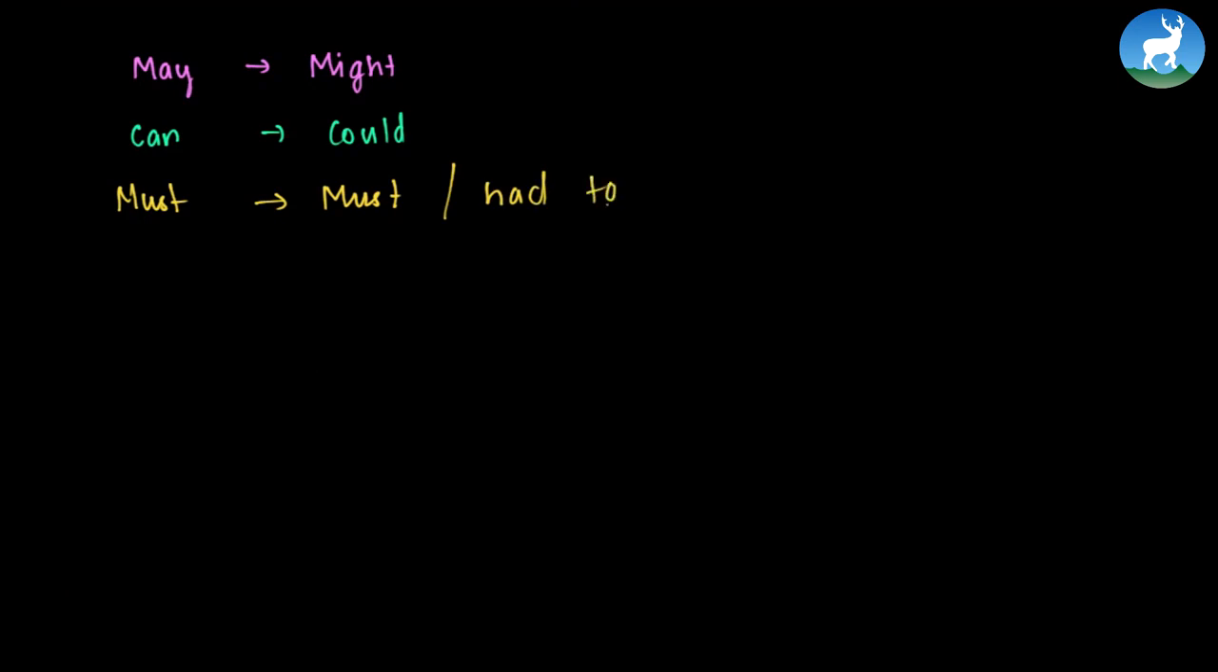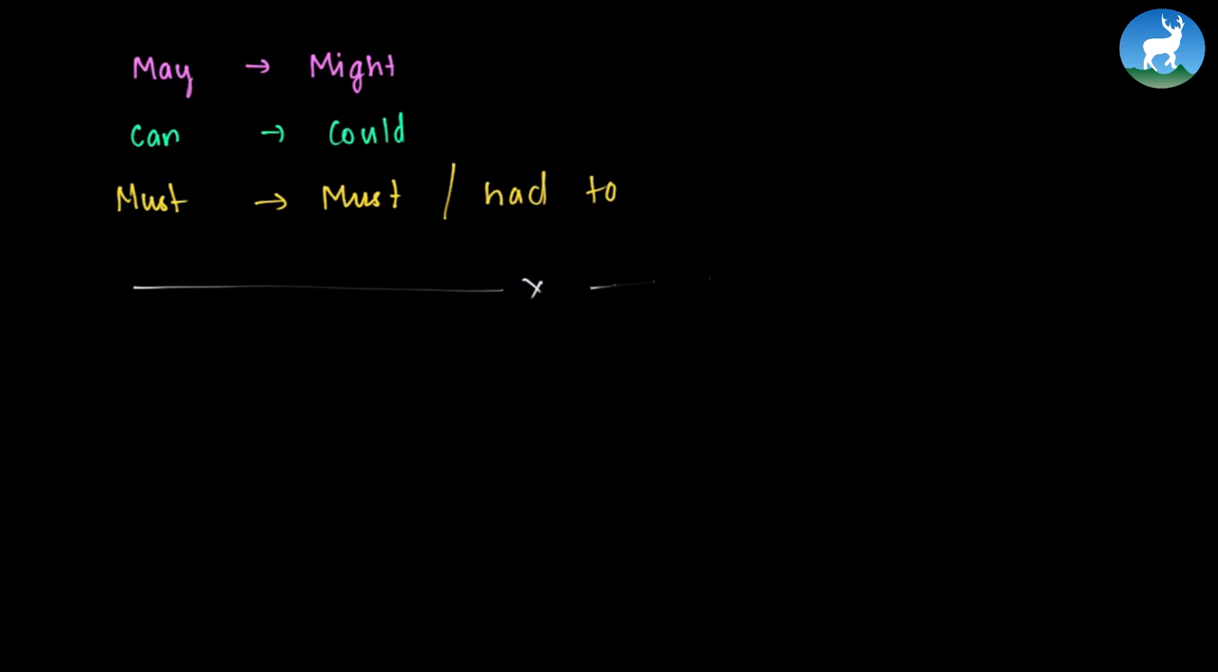While converting, we also need to remember that may will be changed to might. Can will be changed to could. So see the changes in modal verbs. Must remains the same, or we can also say had to. If I have to say, she said, I must go to bed, then I can say she said that she had to go to bed. We also have one more thing to remember.